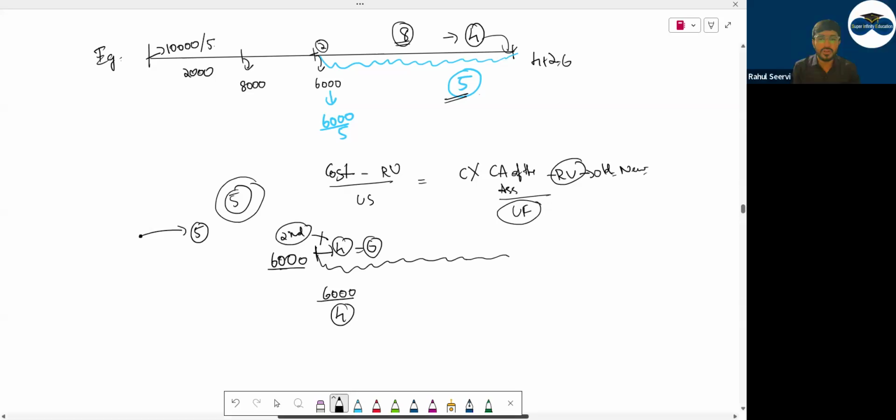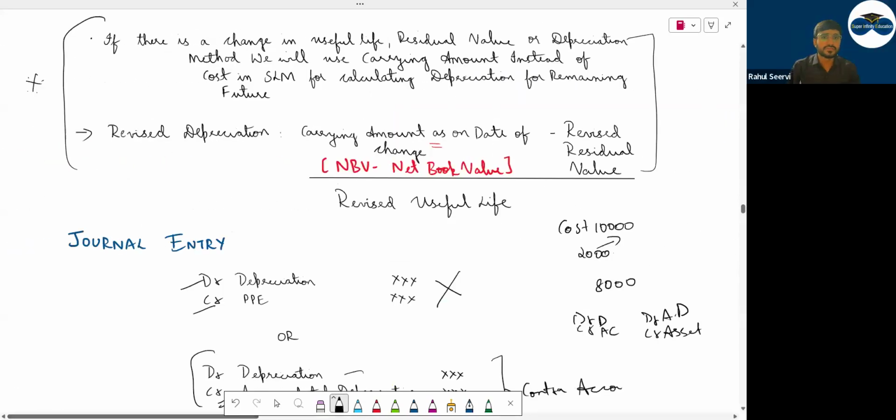It will be for sure clear. See here. If there is a change in useful life, residual value or depreciation method, we will use carrying amount instead of cost in SLM. Carrying amount means what? Cost of the asset minus accumulated depreciation, or depreciation for the years which you have charged.